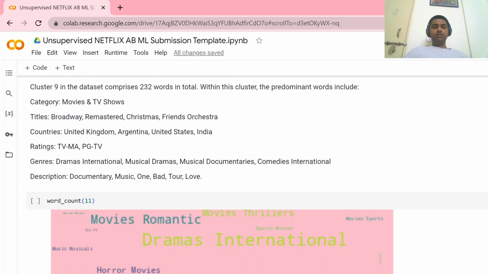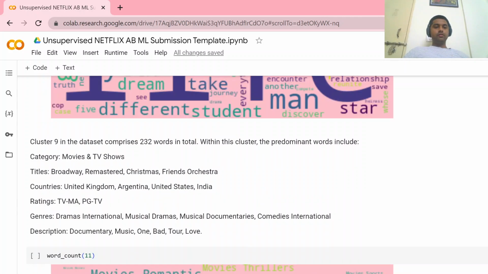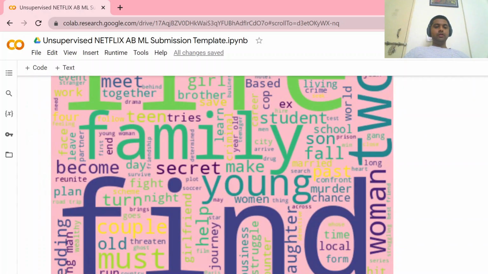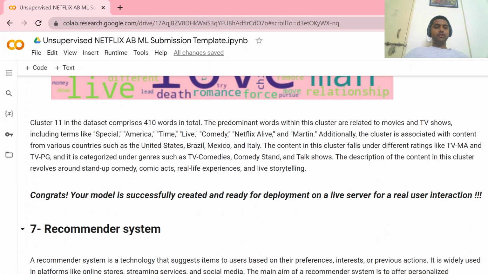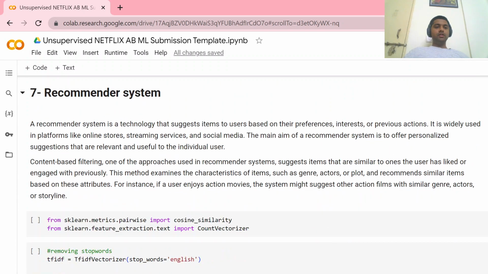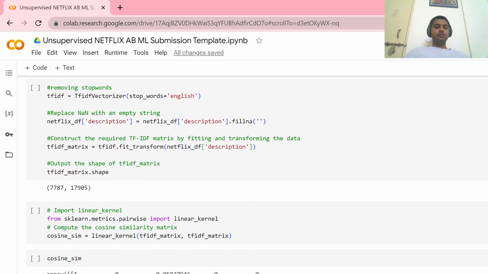So these are the different variables which come out. And we do the recommender systems.